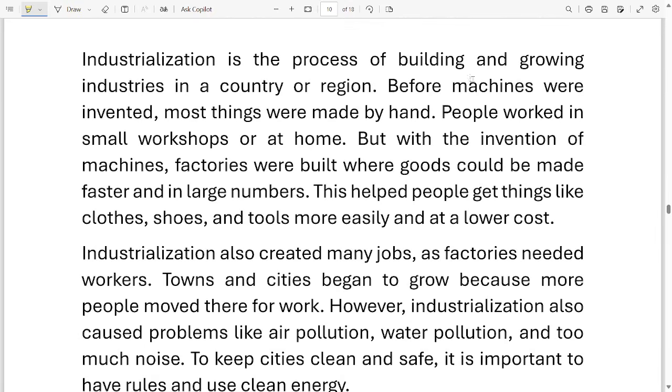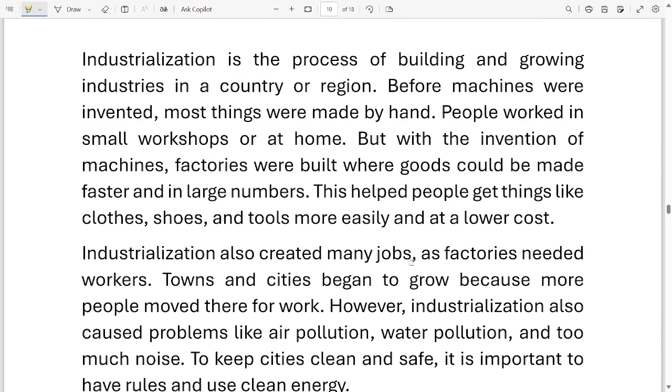Industrialization is the process of building and growing industry in a country or region. Before machines were invented, most things were made by hand. People worked in small workshops at home. But with the invention of machines, factories were built where goods could be made faster and in large numbers. This helped people get things like clothes, shoes, and tools more easily and at a lower cost.